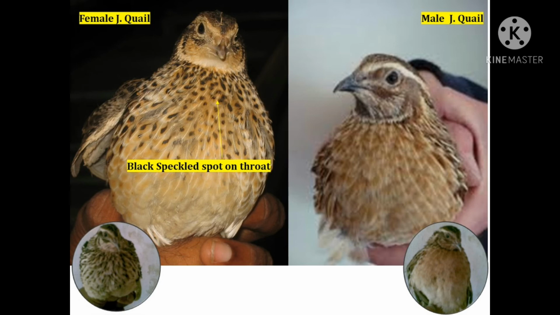You can see in this picture, the female quail have black speckled spot on the throat region, but the male quail doesn't have. Male quail is smaller than the female quail.